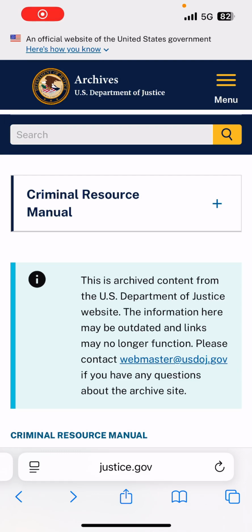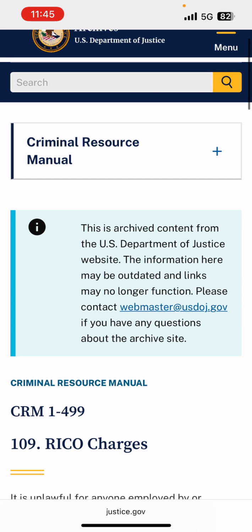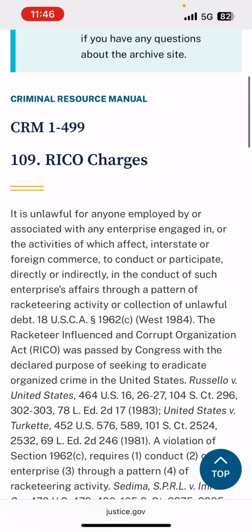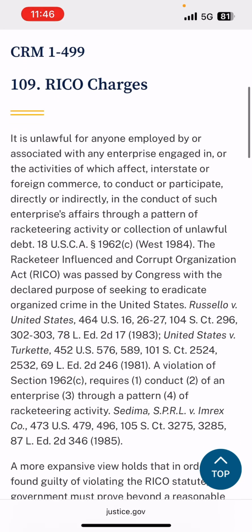On today's educational section, we are at justice.gov. We are in the Archives, U.S. Department of Justice. What is the Criminal Resource Manual? Today we're looking at CRM 1 through 499, 109. RICO charges. What is a RICO charge?